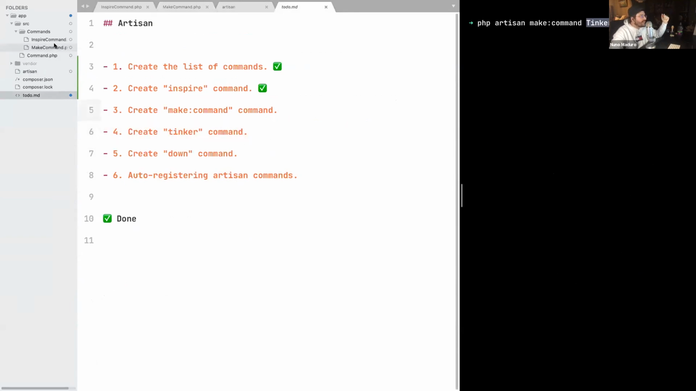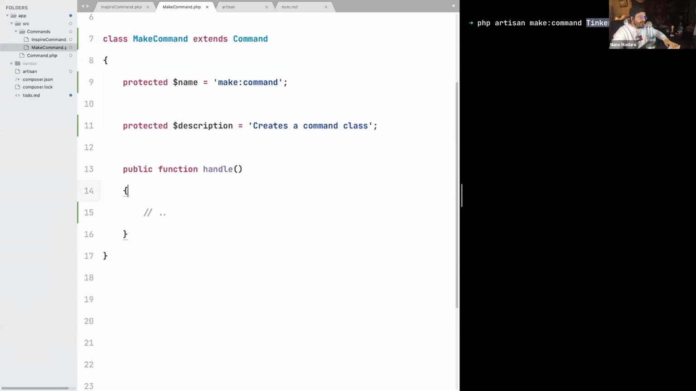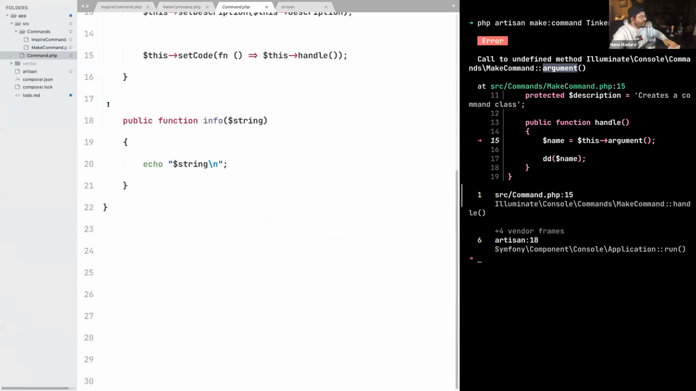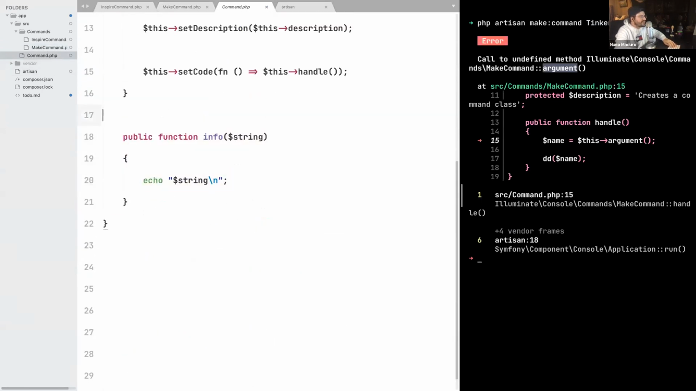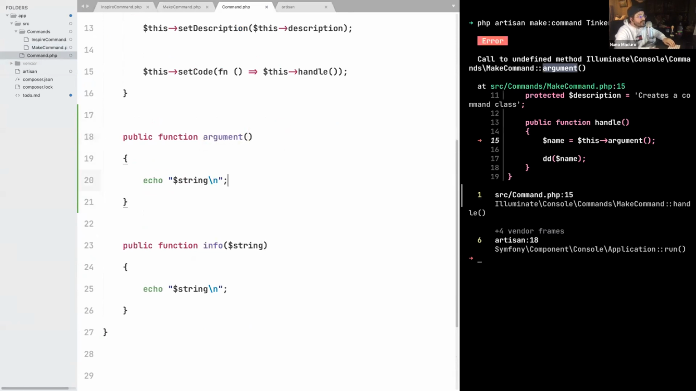So how can we accomplish something like this on our make command? Again, if you think a little bit, the first step is really retrieving this argument here. So we can just type something like $name equals this argument. And then we can dd the content of the name, just like that. Once we type enter, the first thing I see, okay, there is no method argument. This is something specific from Laravel. Let's create this one. We get back to our Command abstract class from Laravel, and we create this method with the name argument that for now, to keep it simple, doesn't receive any arguments. And then we need to retrieve the argument.